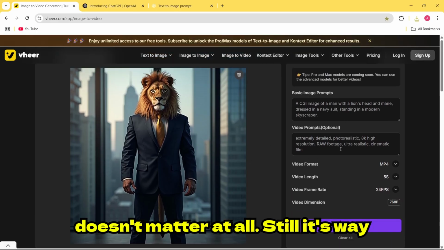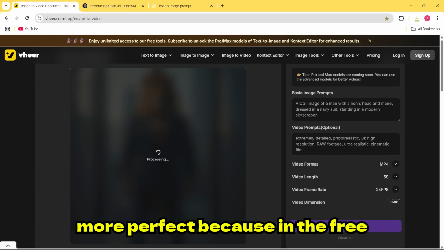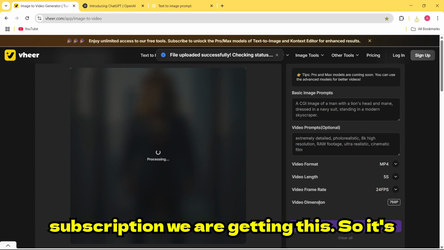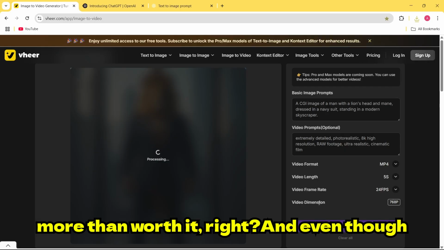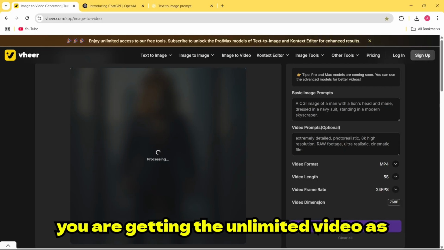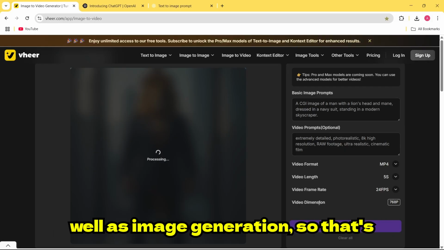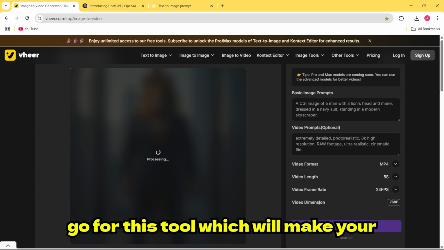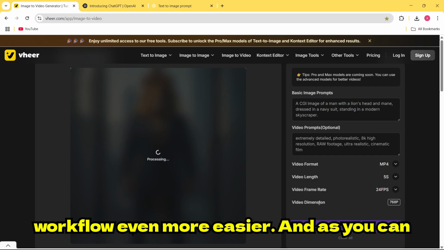But that doesn't matter at all. Still, it's way more perfect because we are getting this in the free subscription, so it's more than worth it. And you're getting unlimited video as well as image generation, so that's really worth it. So you should definitely go for this tool, which will make your workflow even easier.